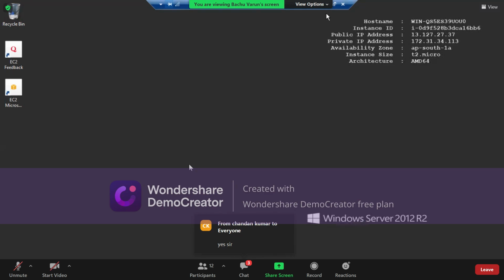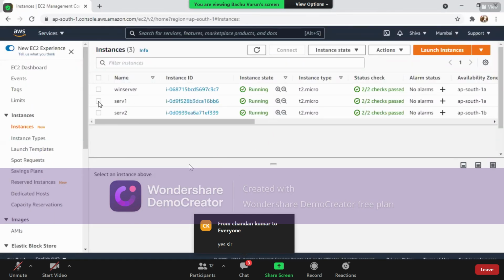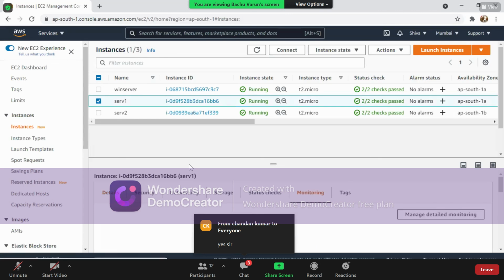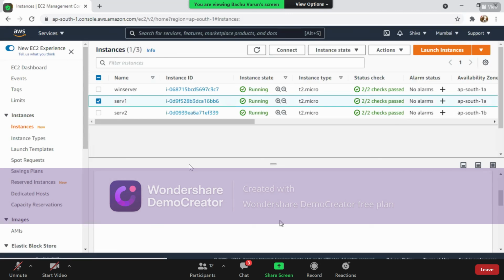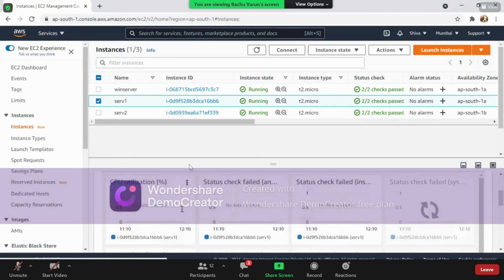So here, if the load on this particular machine is more than 50%, see, as of now CPU utilization is only 1%. If the load on this machine crosses 50%, automatically it should create another EC2 instance.